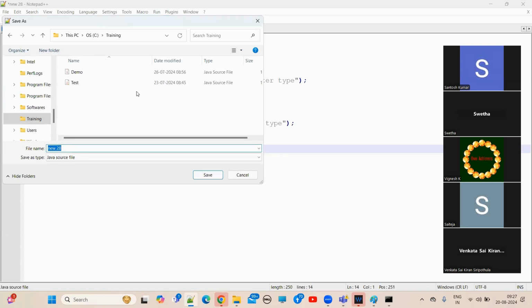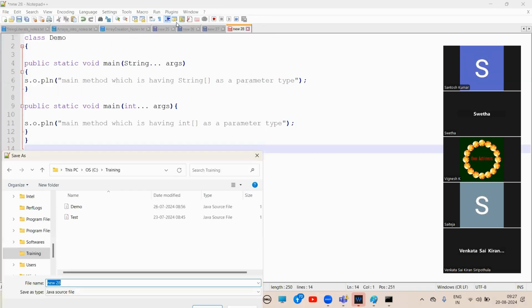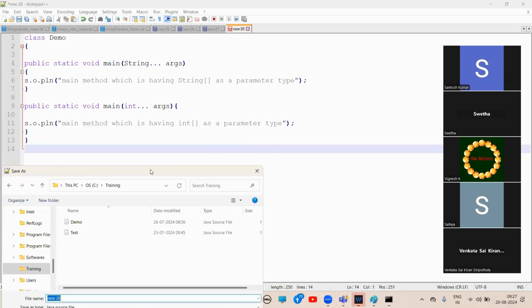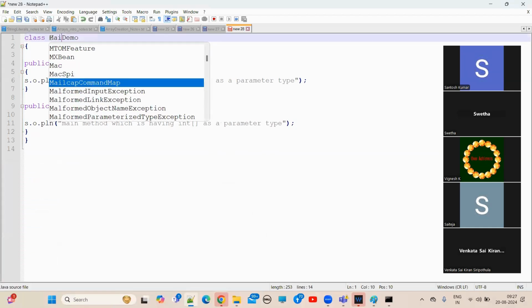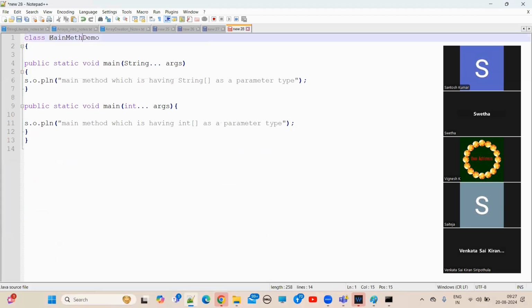Demo class we already have. Let me create one. I think I need to close. MainMethodDemo is the class name, guys. Now where do I want to save this one?